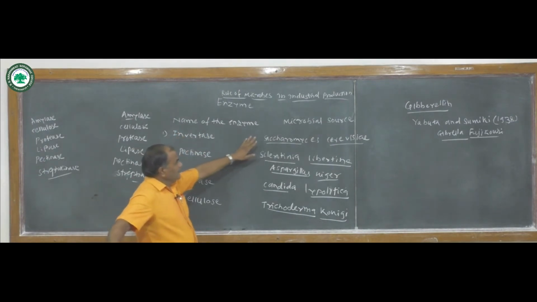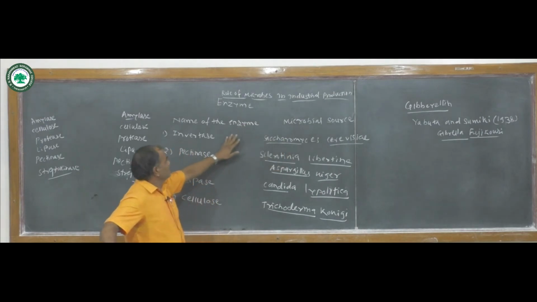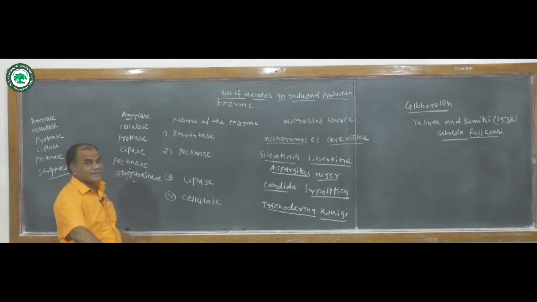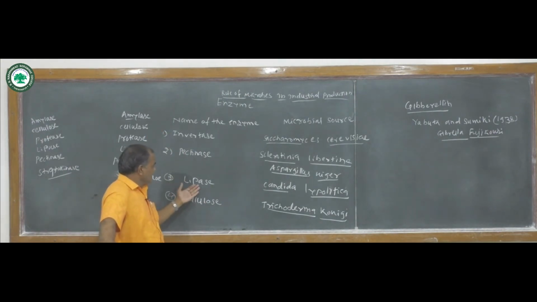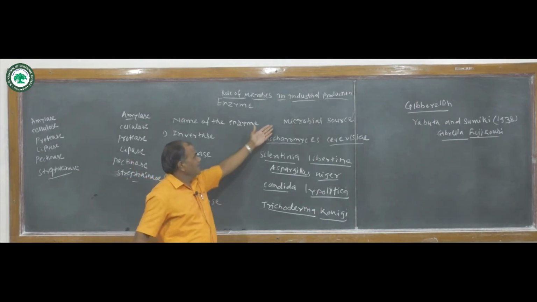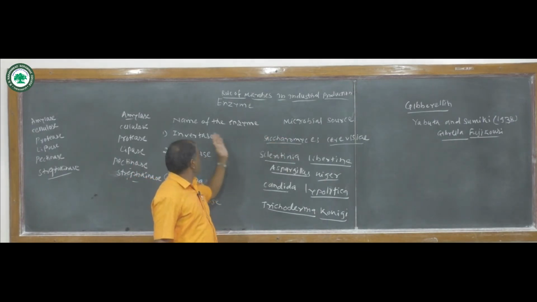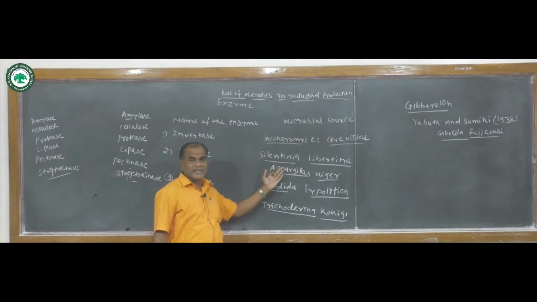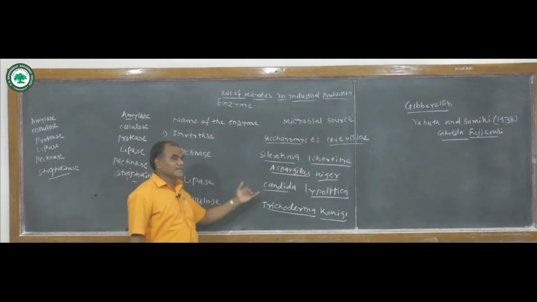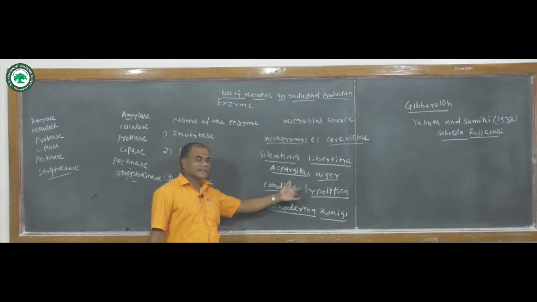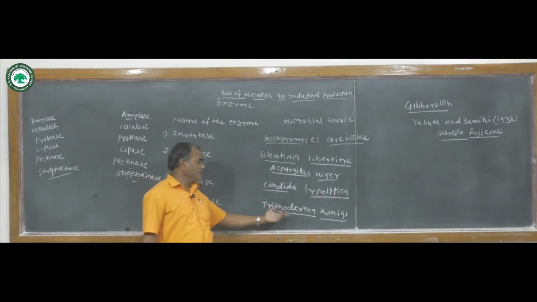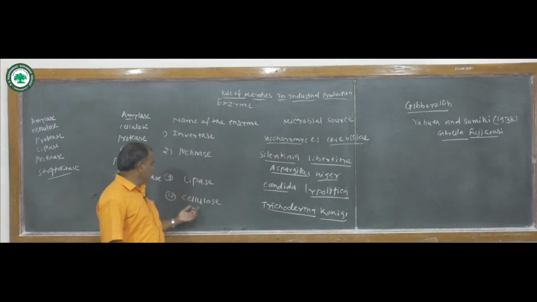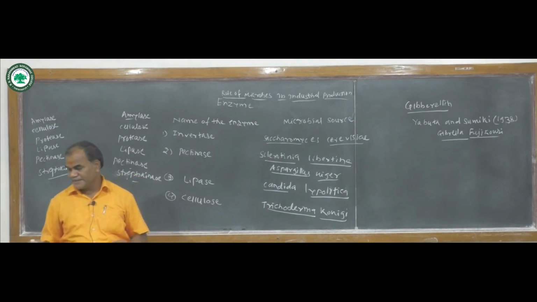So in industrial production, many types of microbes are used for the preparation of different enzymes. The best examples are the enzymes invertase, pectinase, lipase and cellulase, which are prepared by different types of microbes. Saccharomyces produces invertase, pectinase is prepared by Sclerotinia and Aspergillus niger, and lipase is produced by Candida, which is also a fungus. Cellulase is produced by Trichoderma, a microscopic fungus grown inside the soil.